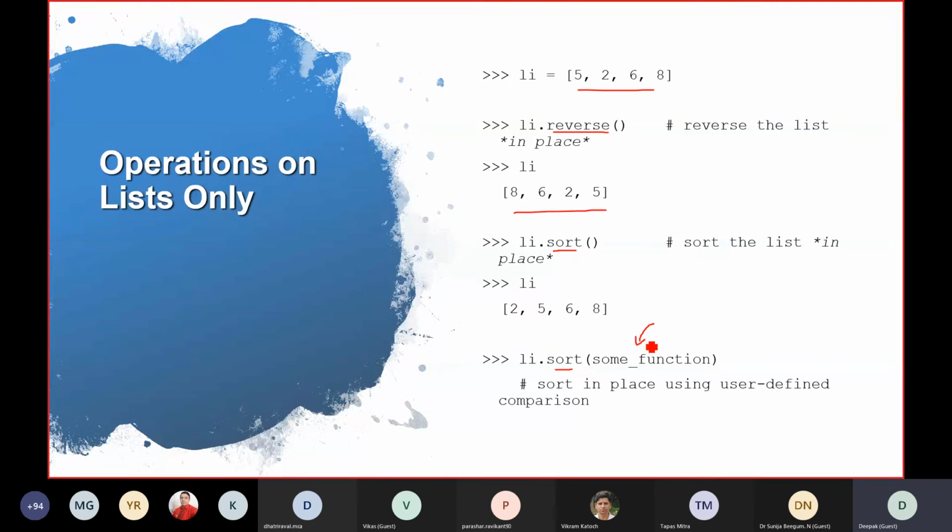For example, different types of sorts are there, bubble sort and different sorts. So you can use different sorting mechanisms also. So this sorting is important, specifically in data sciences, because many times we need to see which product is selling faster than another product. So their sorting is used.